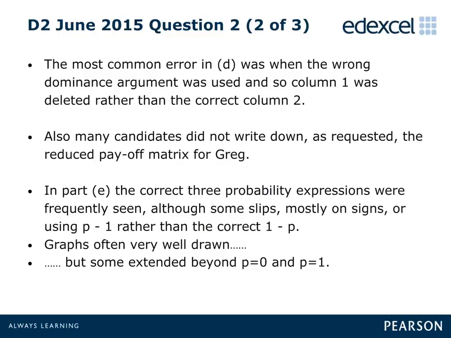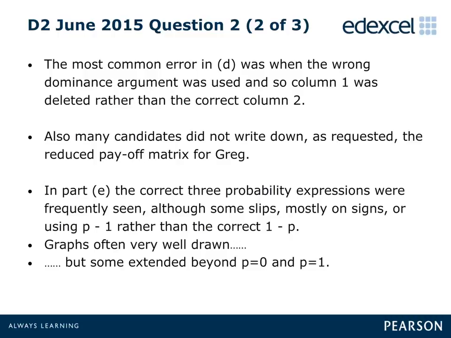The most common error in this part was when candidates applied an incorrect dominance argument, and so removed column 1 rather than column 2. This remains one of the most common examination errors, where candidates incorrectly remove the column which has the smallest rather than the largest values, when considered relative to the other column.